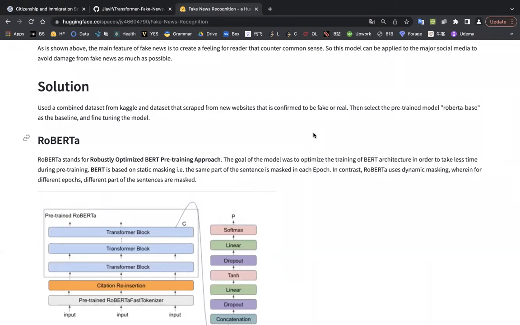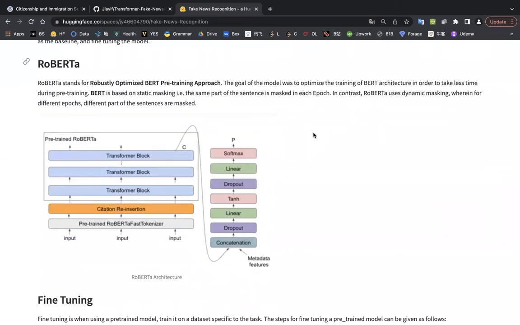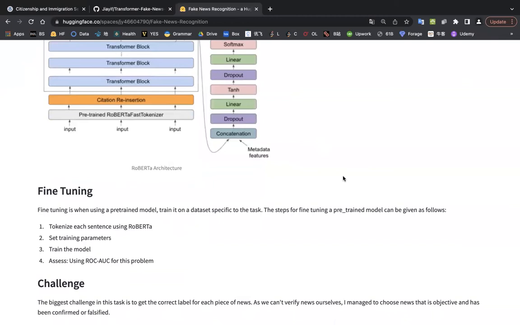BERT is based on static masking, where the same part of the sentence is masked in each epoch. In contrast, RoBERTa uses dynamic masking, wherein for different epochs, different parts of the sentence are masked. Here I provide the RoBERTa architecture, and we can see that it's really similar to the BERT architecture. Fine-tuning usually means that when people use a pre-trained model, we then train it on a data set that is specific to the task.